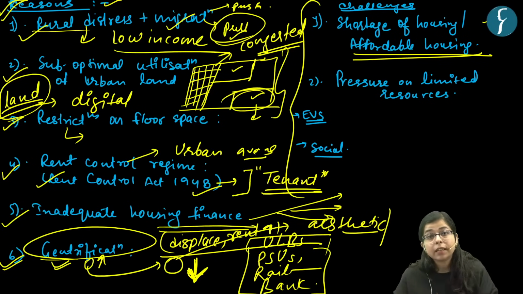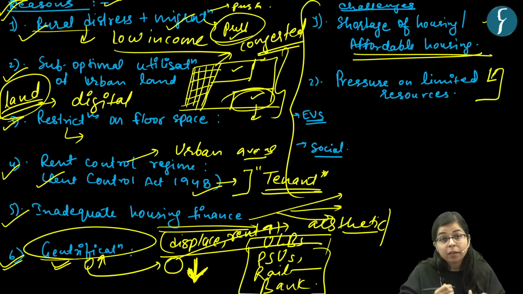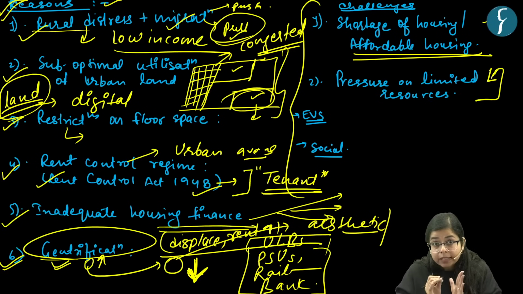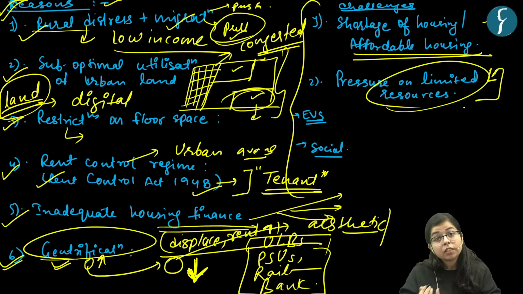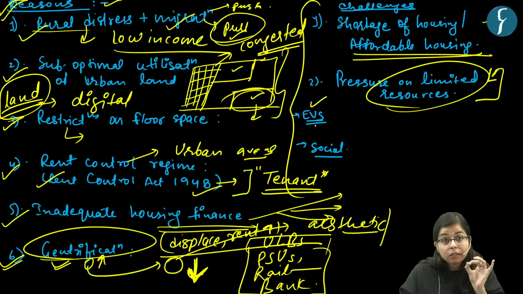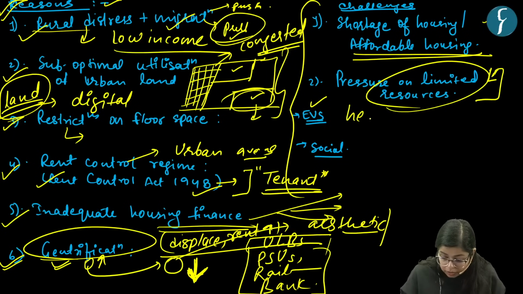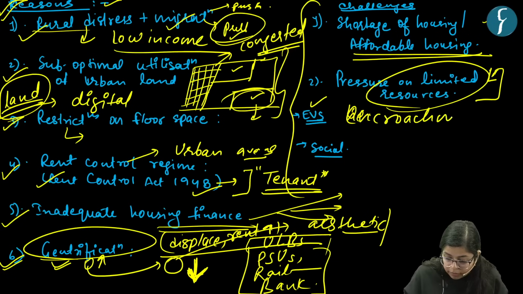And this may result in expansion of slums, right? Also, because of this high population density, they exert pressure on the limited urban resources. What could be these limited urban resources? These could be the civic amenities present in the neighborhood, right? And this may also lead to some environmental problems. What are these environmental problems? This may lead to, say, encroachment of land, right?